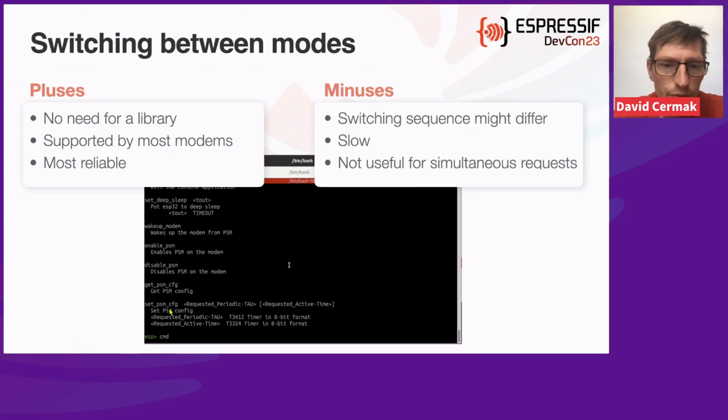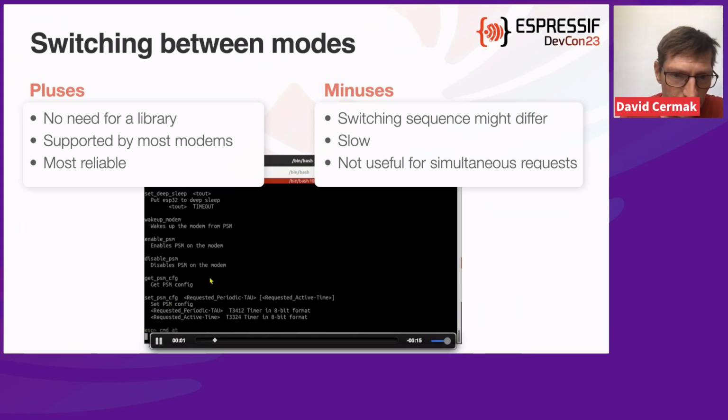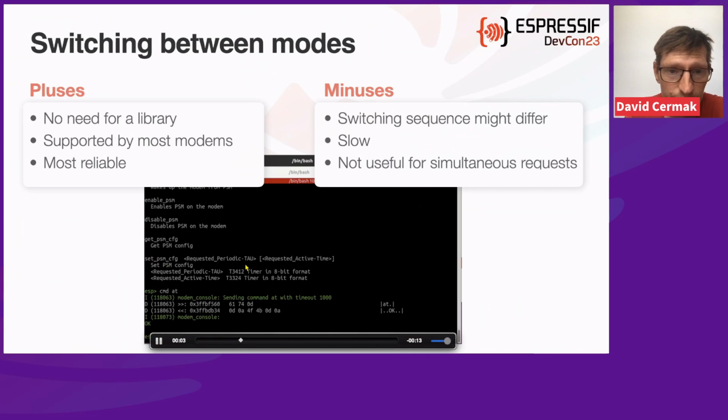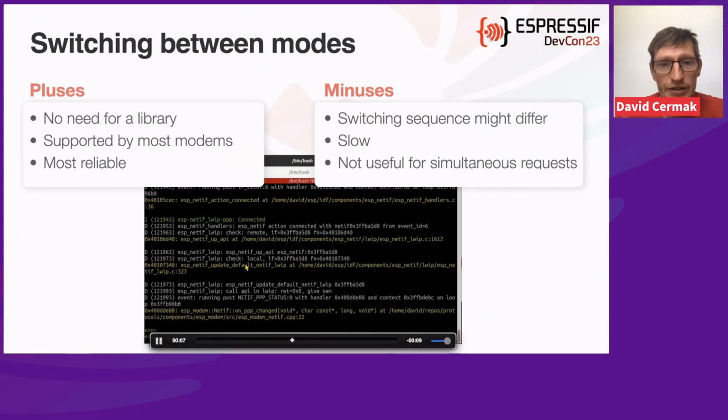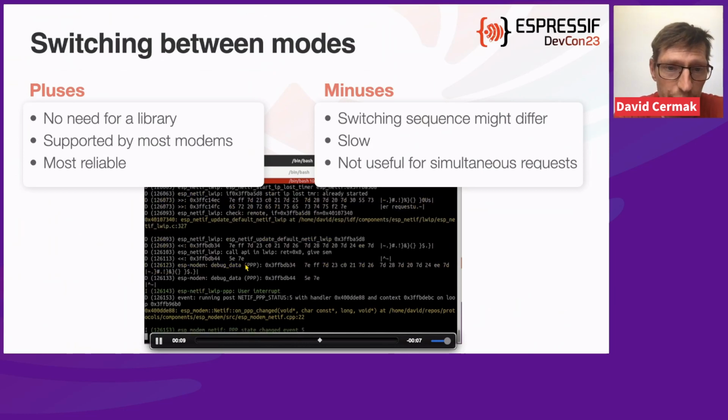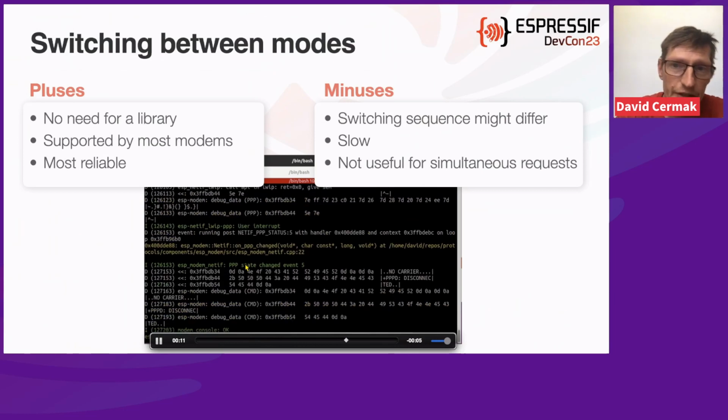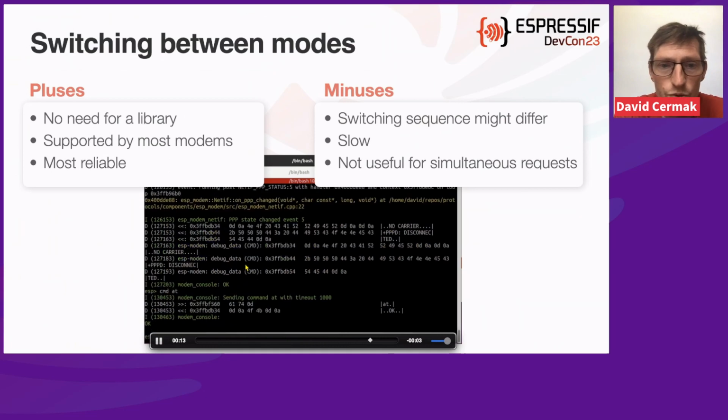Switching between modes is possible, but the switching sequence is kind of slow. So let me try to show this screenshot that was taken while I was repeatedly switching between PPP and command modes.